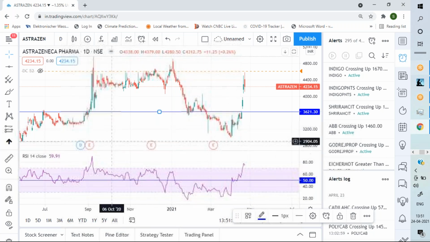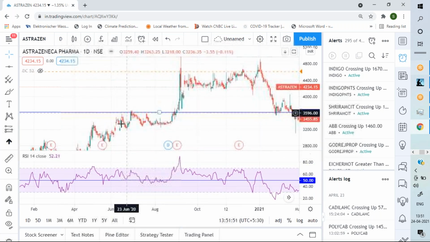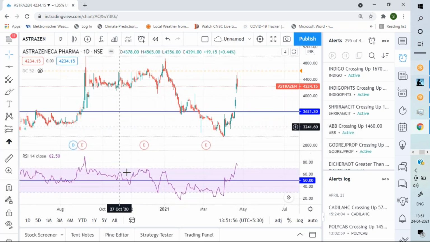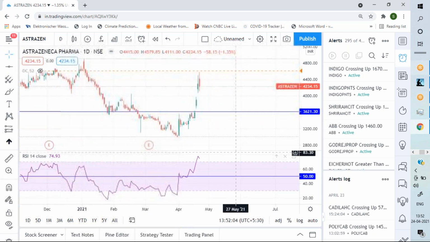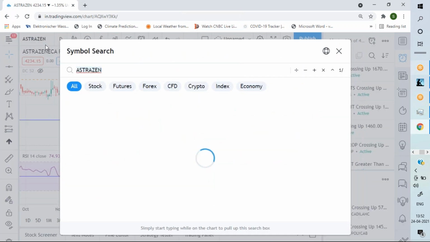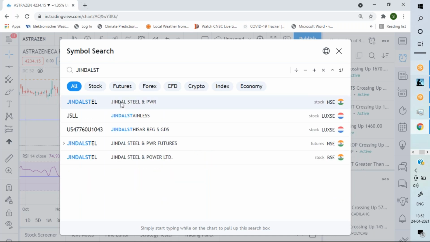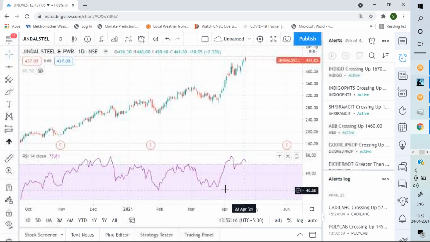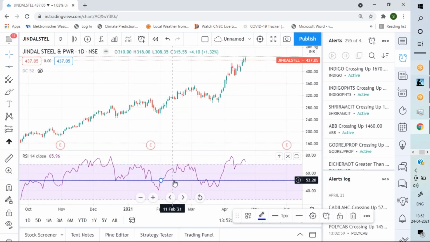I know that every time I won't have this orderly behavior where there is a pullback and I buy, get 4-5%, and again there is a pullback. There would be some cases when RSI would behave like this, when it falls and it will fall steeply. So rather than looking just at the RSI, let us look at a few more examples. Jindal Steel and Power. See, this is a very important example.